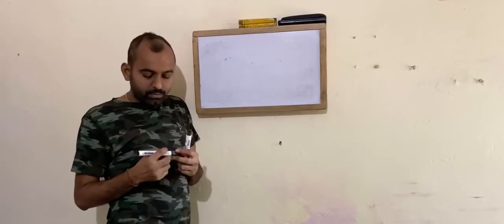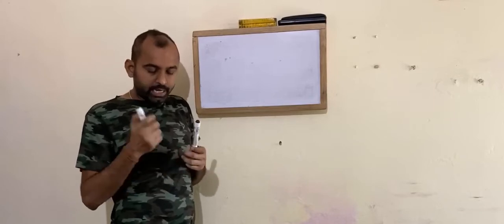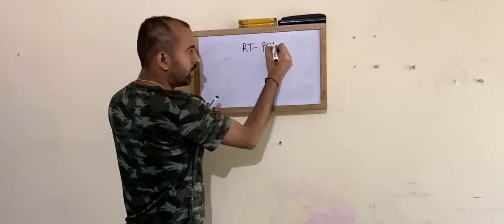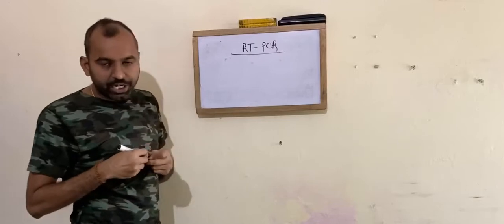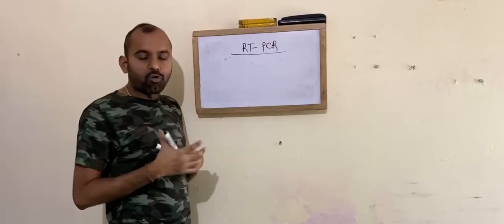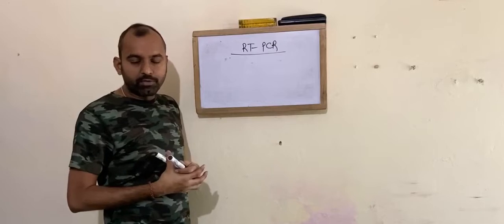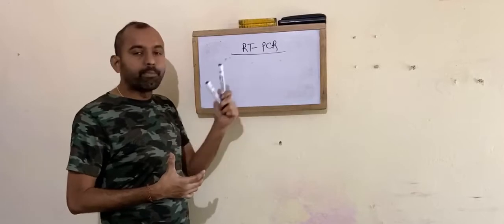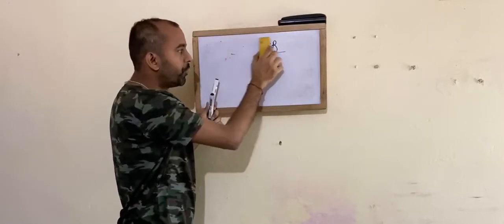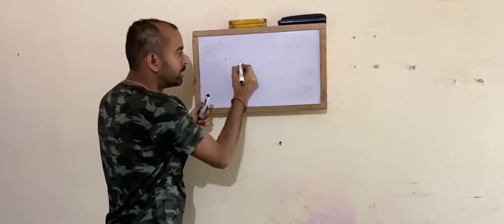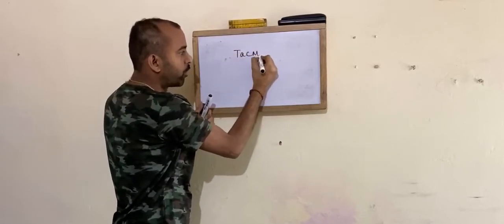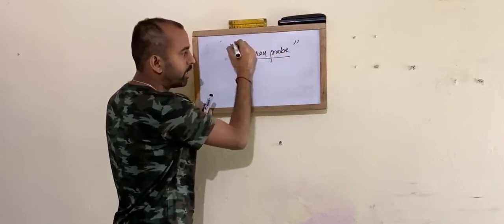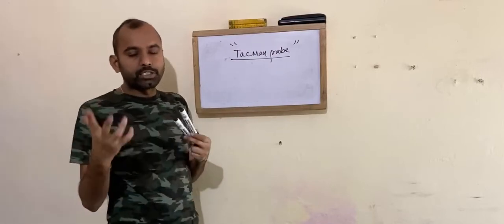For that, you need to know there is a method called the RT-PCR method, that is polymerase chain reaction and reverse transcriptase method, in quantification of the virus. Coronavirus in infected people can be detected by RT-PCR. For that, you have a TaqMan probe.